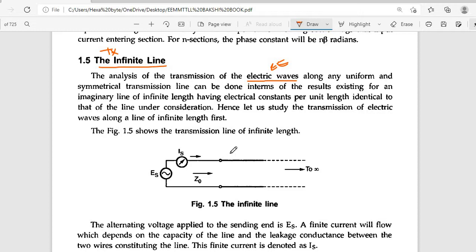See, this is the transmission line, we are taking it up to infinity. So this is the source voltage, this is the source current. S means source.